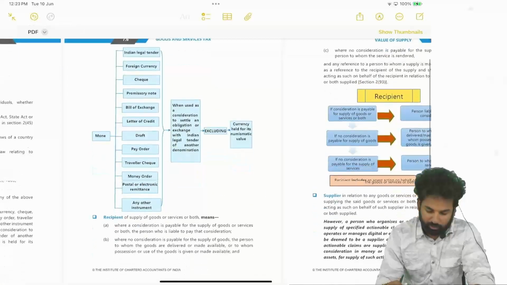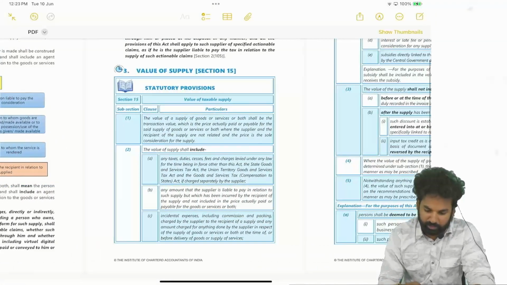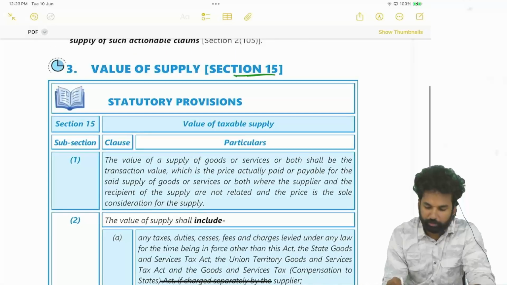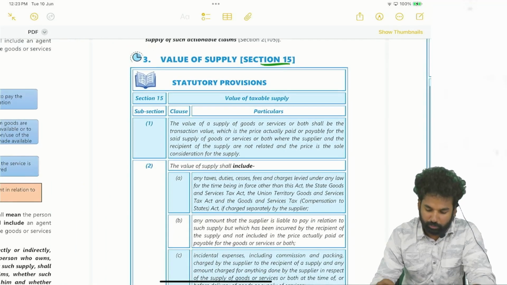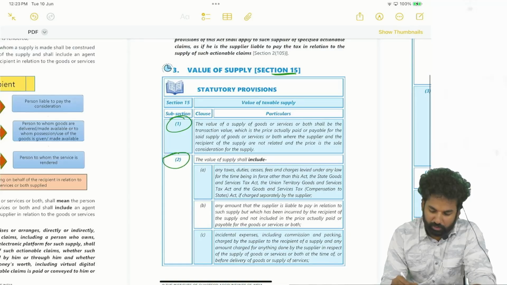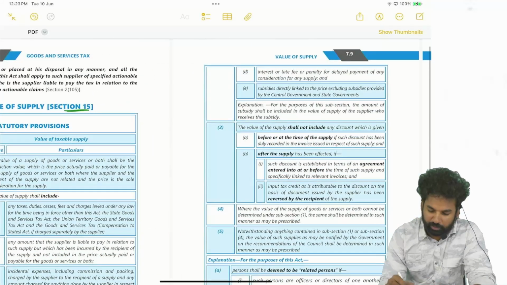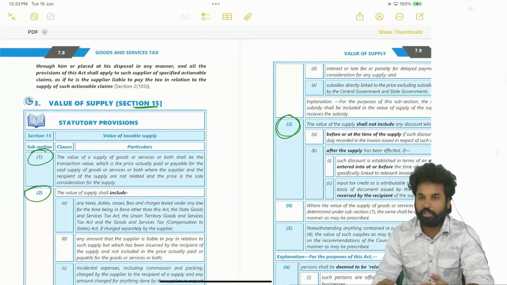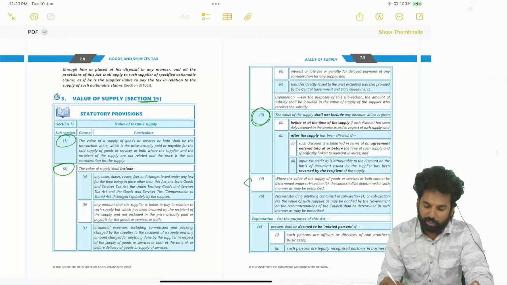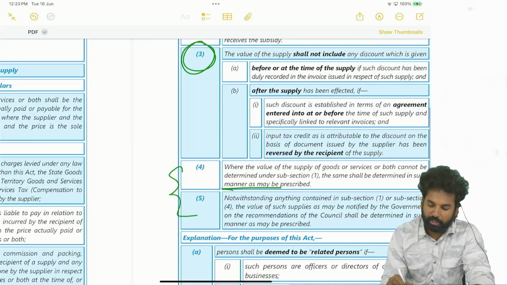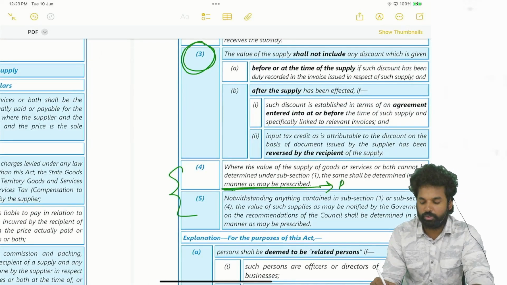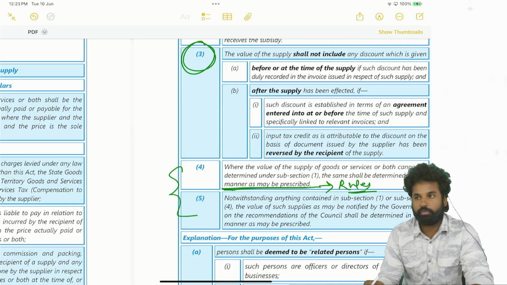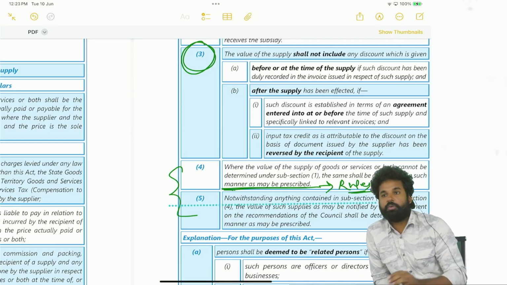Okay, next we'll see section 15, value of supply, where we have to understand subsection 1, subsection 2, and subsection 3 mainly. These are the three subsections which we need to understand. Subsections 4 and 5 are there, no? It is just, see here, as may be prescribed. That means rules. So if we are not able to determine value of supply as per section 15 subsection 1, we should go to the rules.